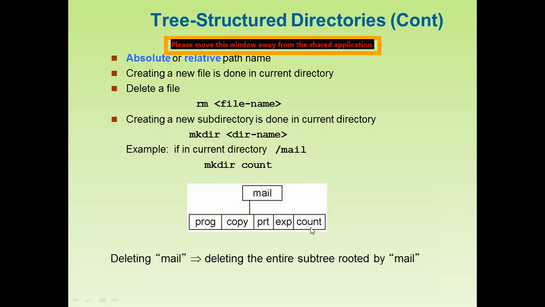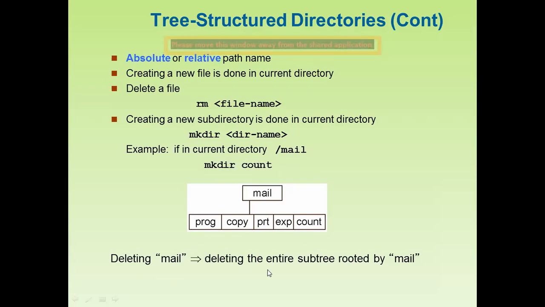There are a number of files, but here we are going to create the new subdirectory. So we can write it in such a way. This is the command, and this is the main directory, count.